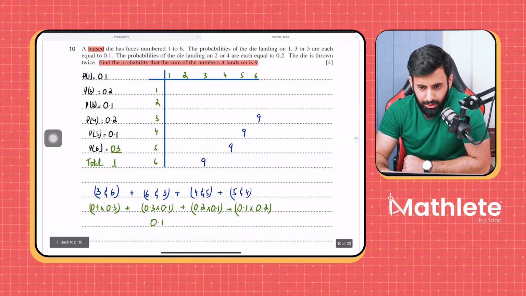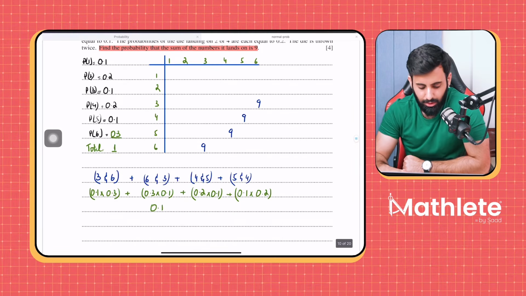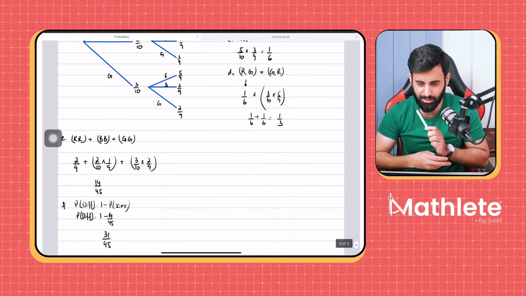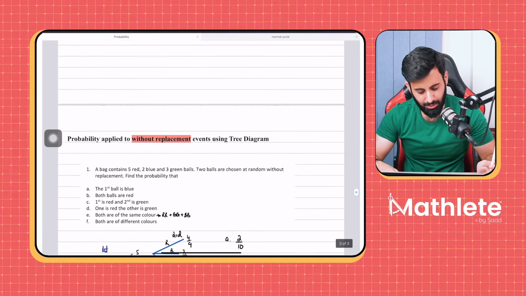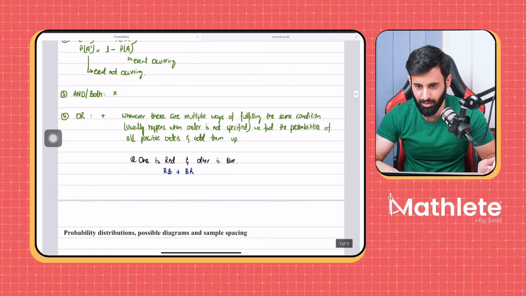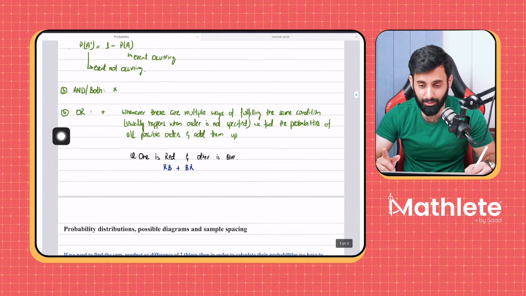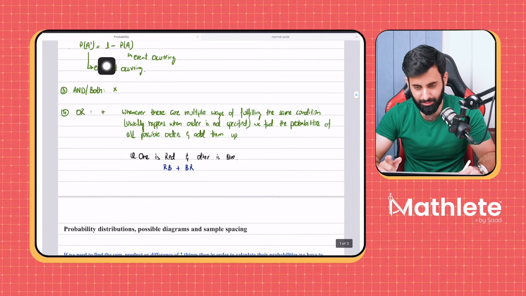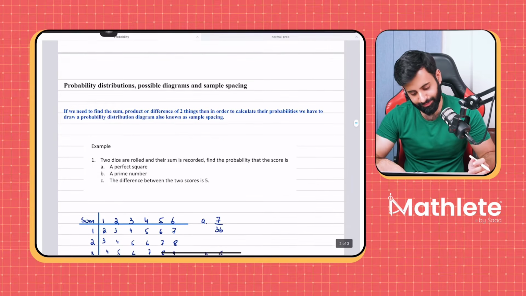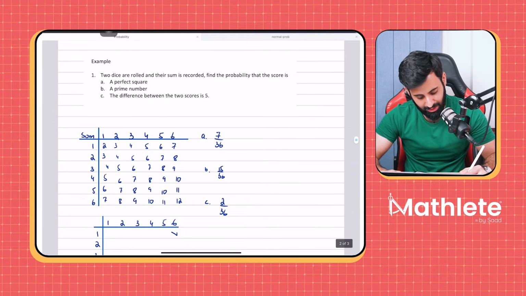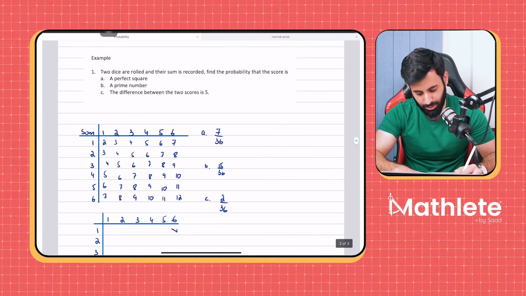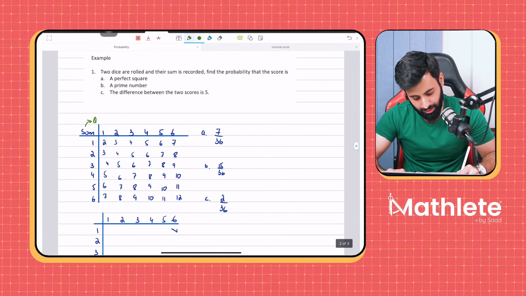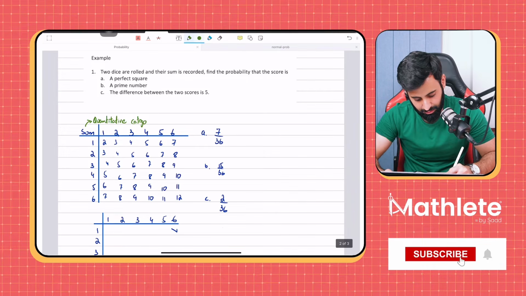Sir, could you include what you just said in your notes? Okay. What did I say? Oh, when to make a tree diagram and when not to make a tree diagram? Oh, okay. So basically, this diagram is used for the quantitative category of questions.